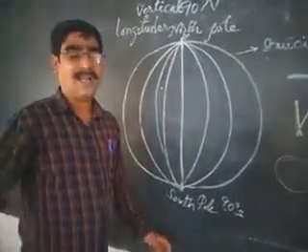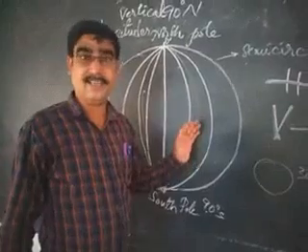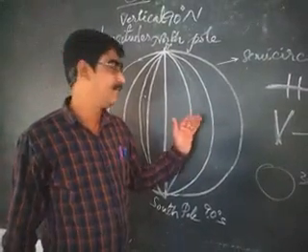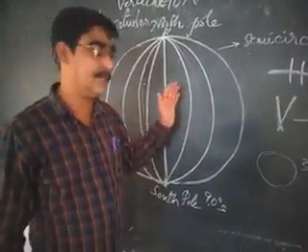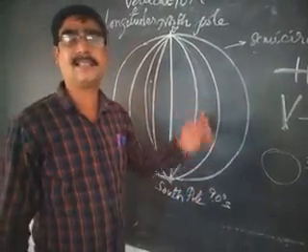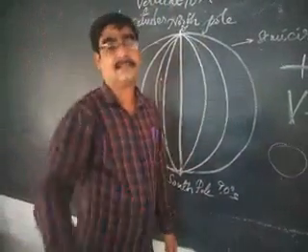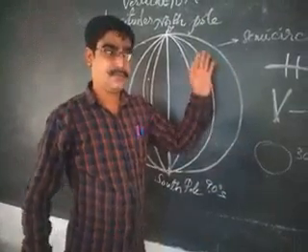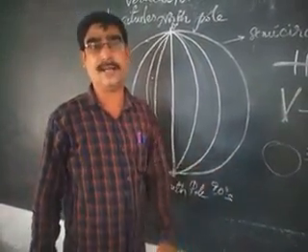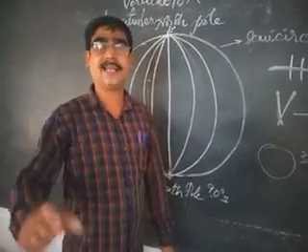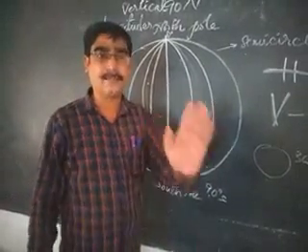The Royal Astronomical Observatory of the United Kingdom decided that the longitude passing through Greenwich, near London, is taken as the prime one, the base one.